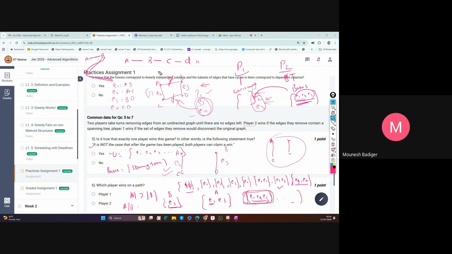Some terms were in the assignments that I didn't find in the lecture, like forest. A forest is just a graph where there is no cycle; a tree is also like that, and if there is no cycle, we call it a forest. And what are stars? Matchings I understood, as matching was covered in the lecture, but forest and stars were mentioned in the assignment.